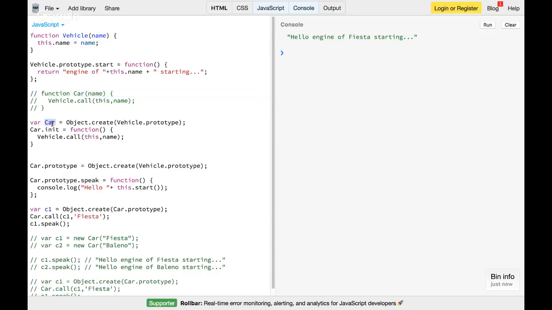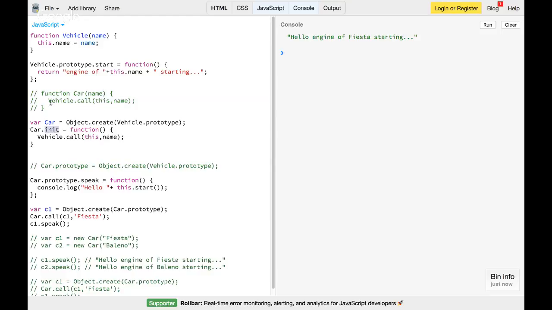I created a variable car, and again I did Object.create. Instead of dot prototype, which I'll comment out, I create a simple variable and the same link, the same line of code. Then I created an init method, which was actually happening inside my constructor function.